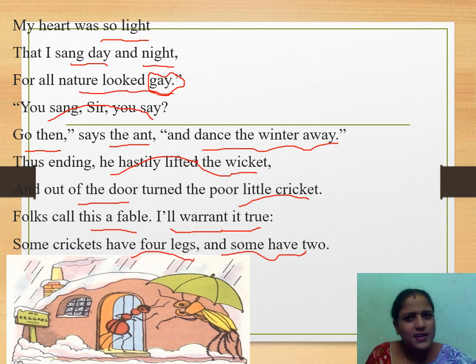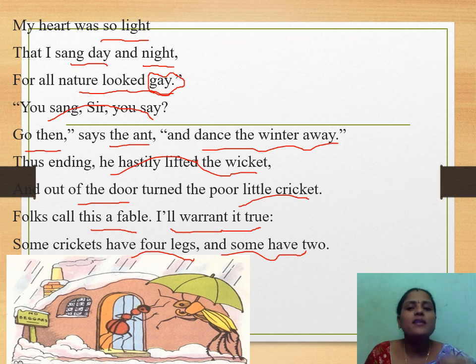You sang, sir? You say? Go then, says the ant. You sang continuously day and night. You are saying that you sang continuously without doing any work, without thinking of the future. Go then and dance the winter away. Thus ending, he hastily lifted the wicket.